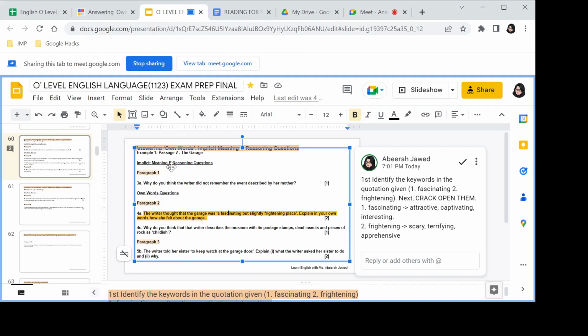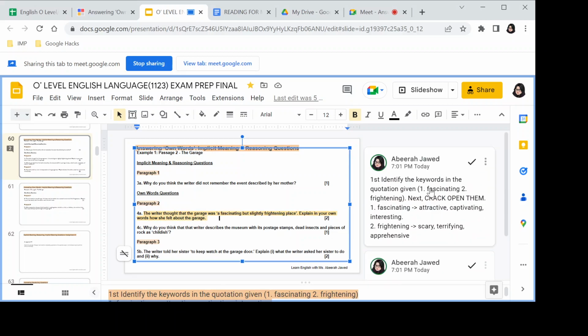Back to the question. The writer thought that the garage was a fascinating but slightly frightening place. Explain in your own words how the writer felt about the garage. Fascinating could be attractive, captivating, interesting. Now, can you replace it and then read the sentence quickly? And frightening could be scary, terrifying, and apprehensive. Let's try to replace the words, write the answers in the chat box, and then comment on how she felt about the garage.